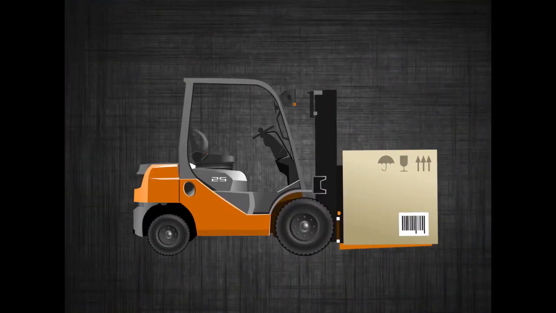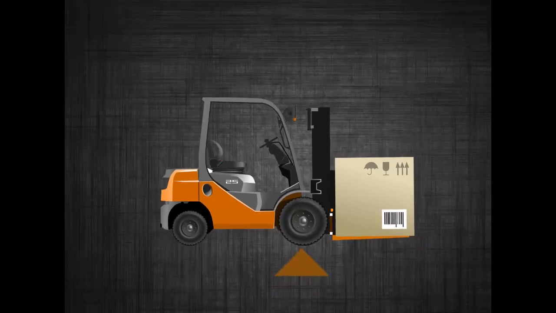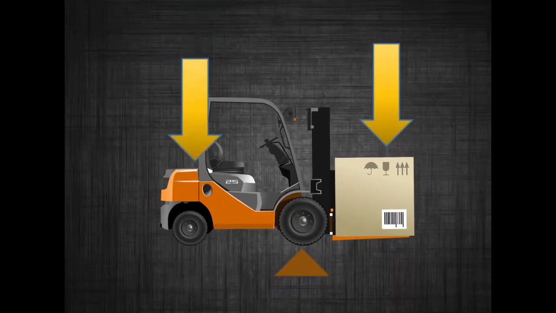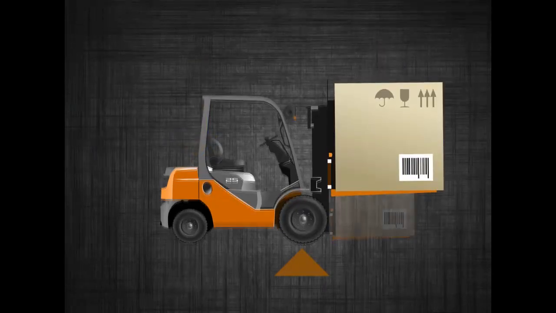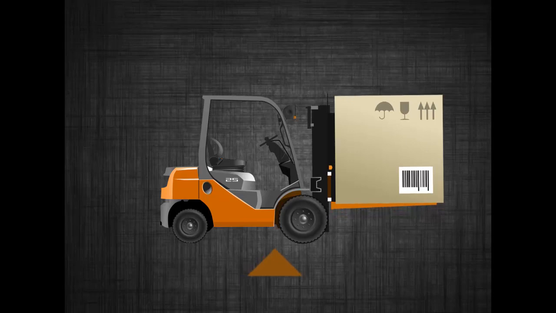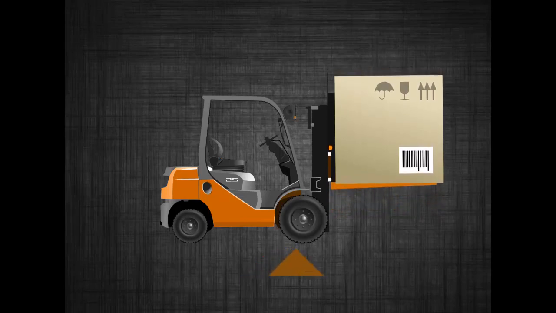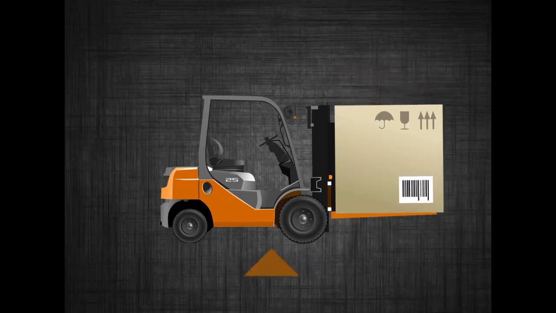A forklift operates under the same principles of a children's teeter-totter. The weight of the load in the front must be balanced by the counterweight in the back to keep the vehicle from tipping. Unlike a teeter-totter, the center of gravity of a loaded forklift is constantly changing, so the stability of the vehicle also changes.